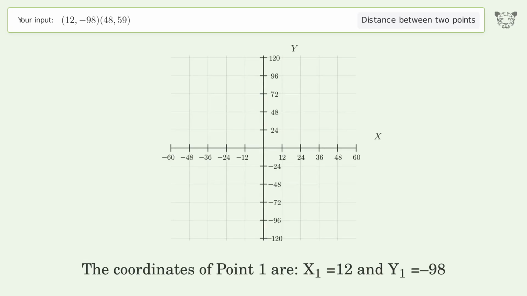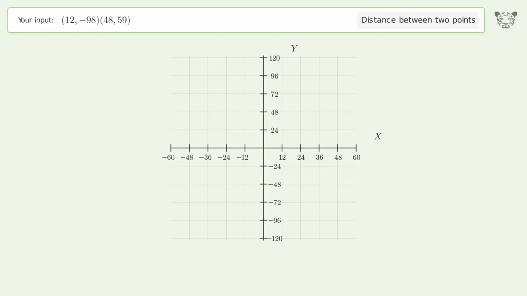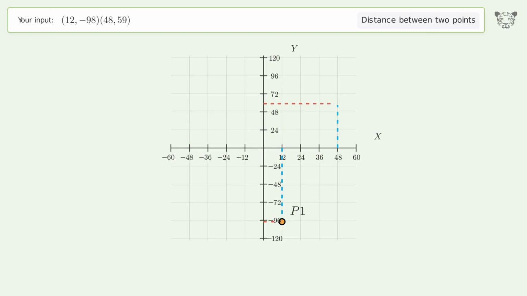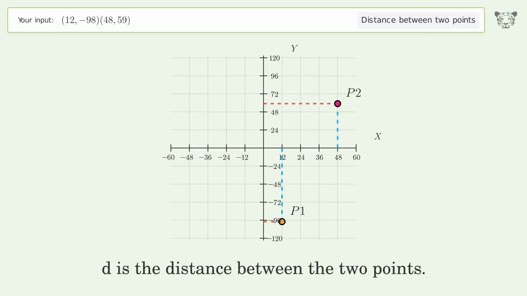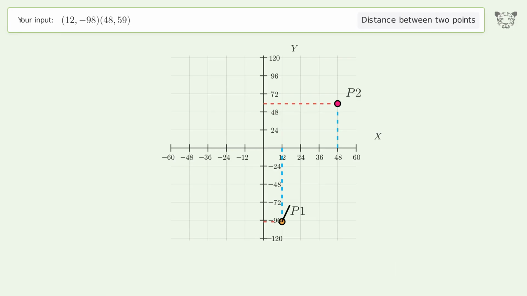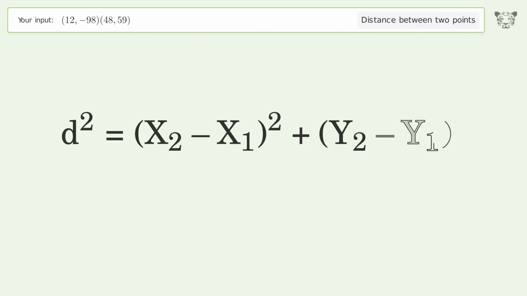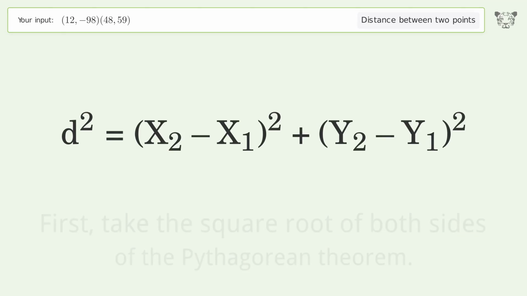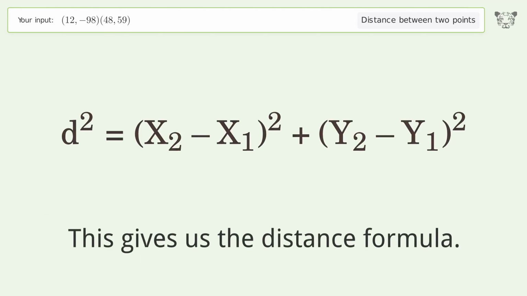The coordinates of point 1 are x1 equals 12 and y1 equals -98. The coordinates of point 2 are x2 equals 48 and y2 equals 59. D is the distance between the 2 points. First, take the square root of both sides of the Pythagorean theorem. This gives us the distance formula.